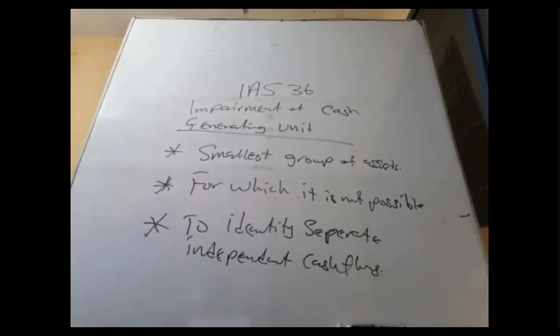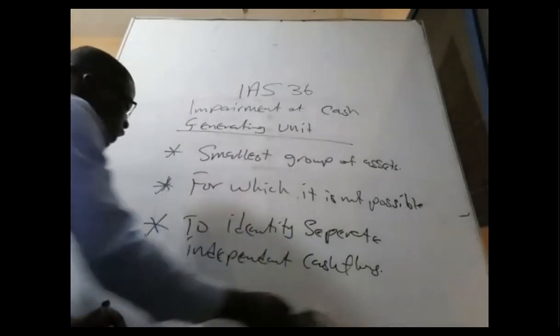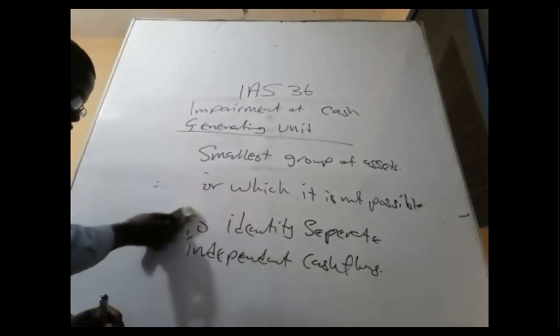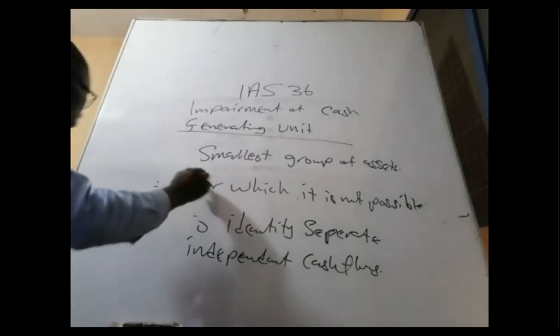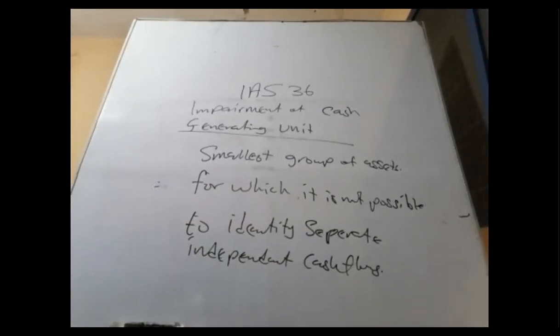So let's give quite a number of examples of cash generating units. In defining it, just put all of them together, and that's the definition given to us. We are done with the definition of cash generating unit. Now let's give more examples.